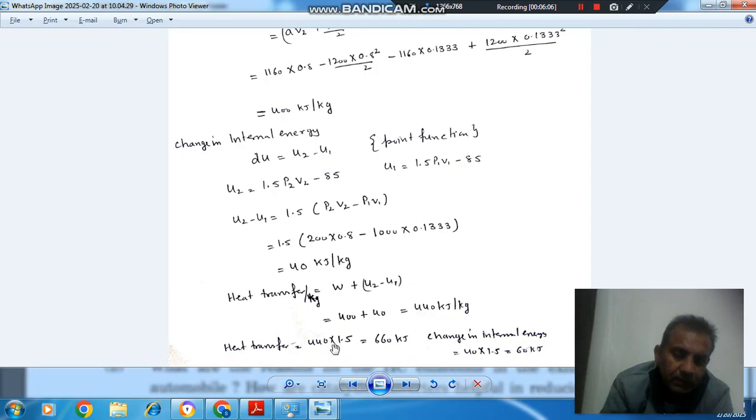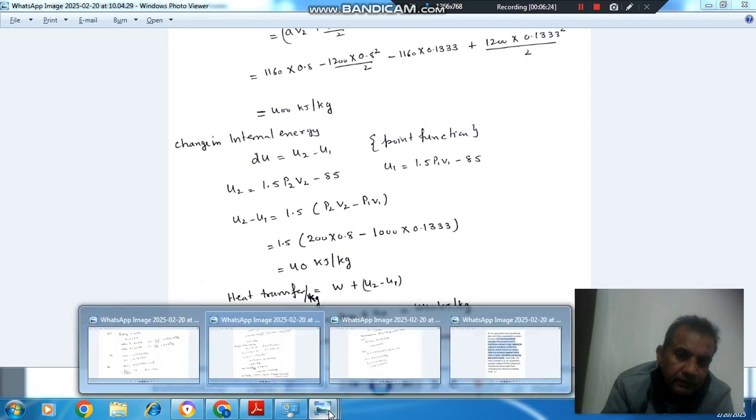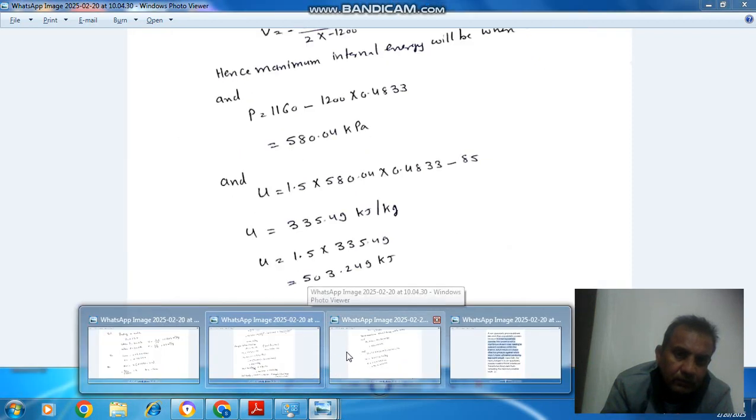If we multiply by mass, because this heat transfer is in kilojoule per kg, this work done is also kilojoule per kg, and this internal energy is also in kilojoule per kg. So we multiply these with mass, then we can get the total heat transfer, total change in internal energy, and total work.